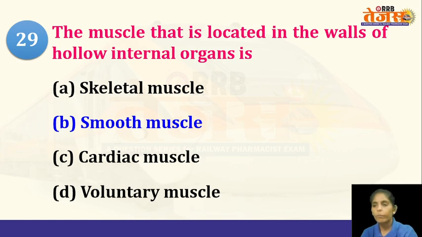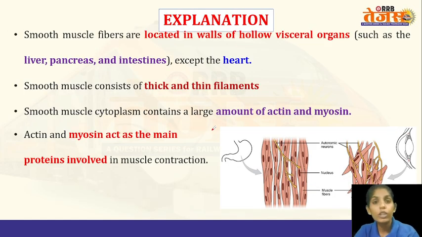So the stomach, the esophagus, the trachea, the blood vessels, what is the type of muscle present? It is the smooth muscle. The urinary bladder, these are the organs which are made up of smooth muscle. Whereas the heart, it is not made of smooth muscle. It is a cardiac muscle. Okay. So here are the examples: the liver, the pancreas, the intestine, and the urinary bladder. These are made up of smooth muscle tissue.